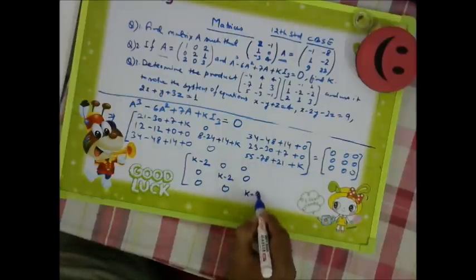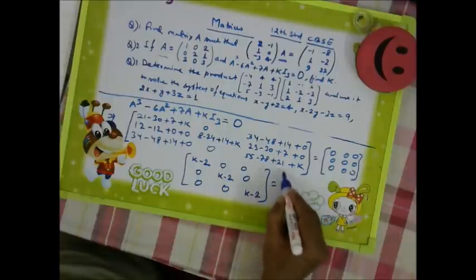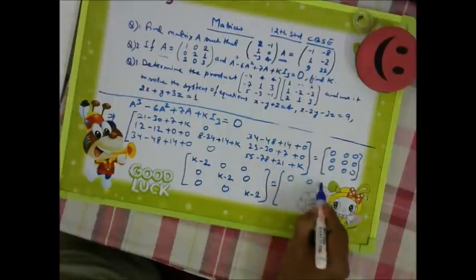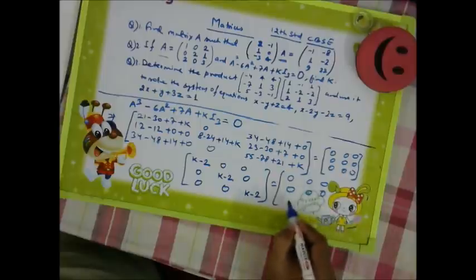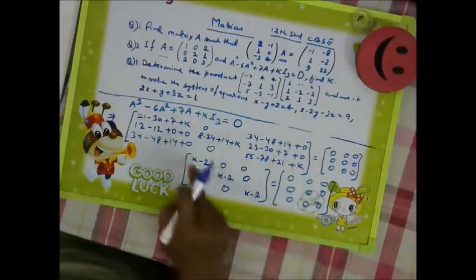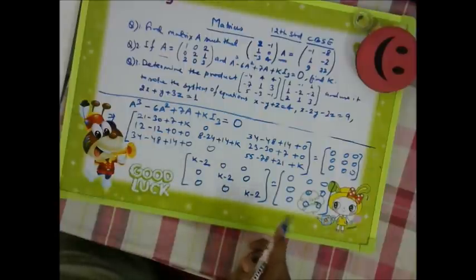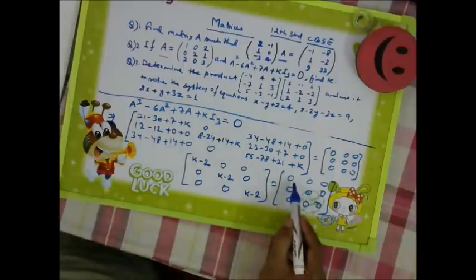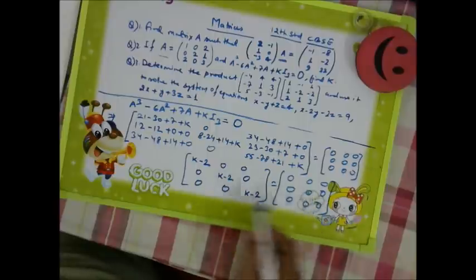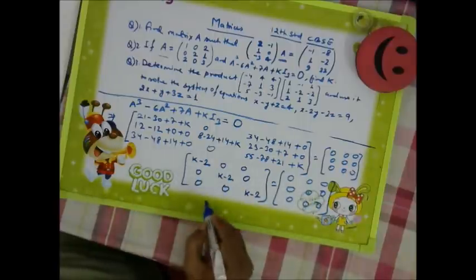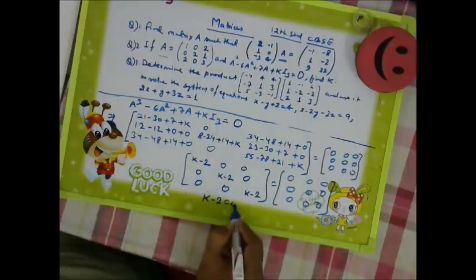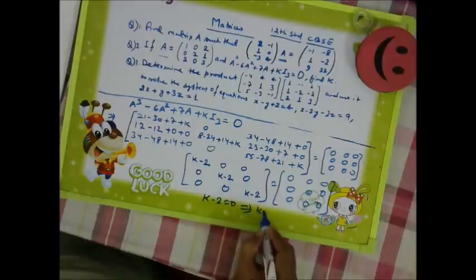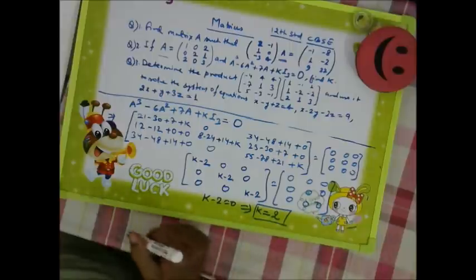So it is k minus 2 is equal to 0 in each element. So even if we equate any one, k minus 2 will be equal to 0. We will get k is equal to 2, which is our required answer.